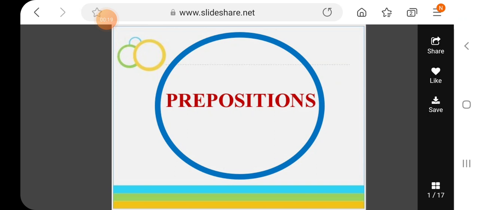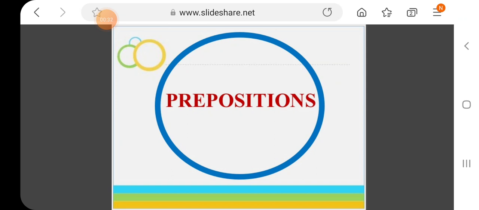So today we are going to start a new topic, which is prepositions. Prepositions are also parts of speech which are used within a sentence, and they have specific functions and also specific kinds that we are going to discuss in this lecture.